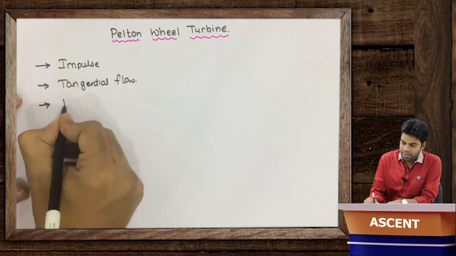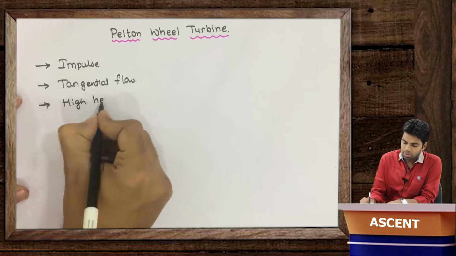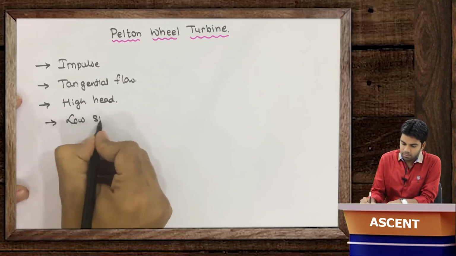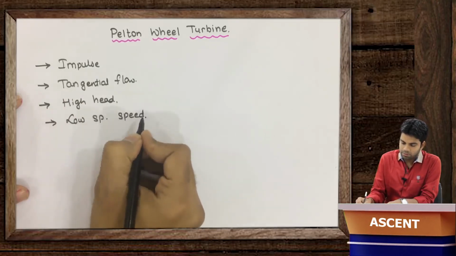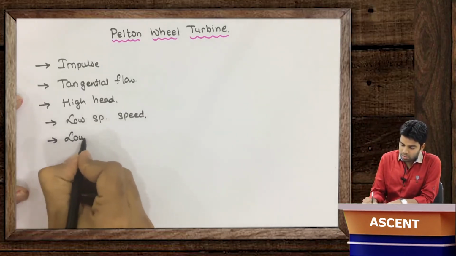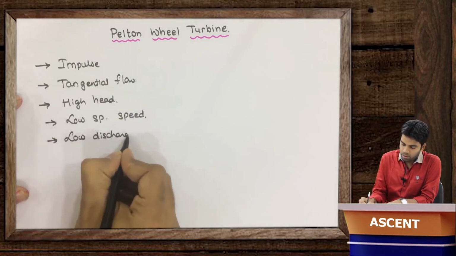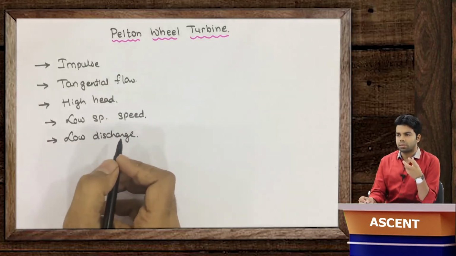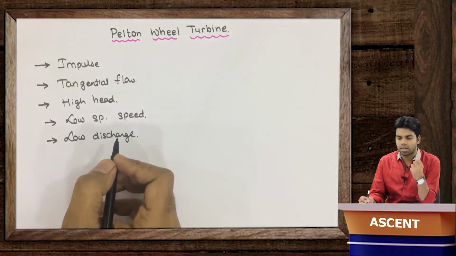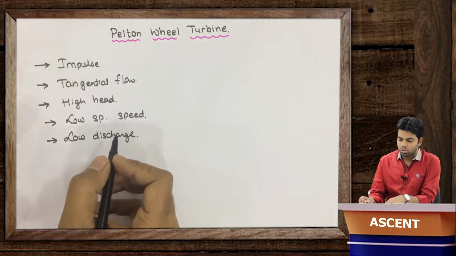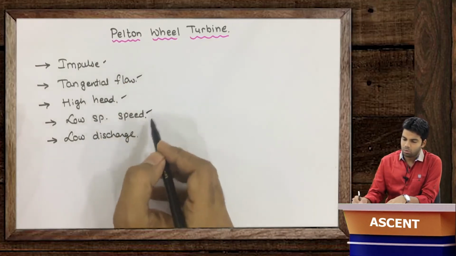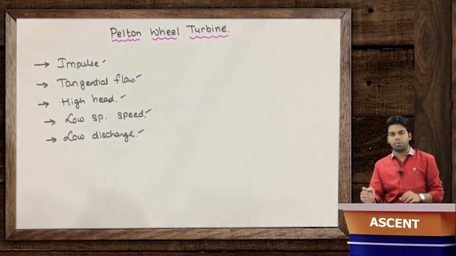Then this is a high head turbine. As I told you, the head is more than 250 meter. This is a low specific speed turbine, with specific speed between 10 to 35. And this is a low discharge turbine, which means the discharge is very low. In fact, the jet used there is of very small size, so the discharge there is very less. So this is how we can classify it: an impulse turbine, tangential flow turbine, high head, low specific speed, low discharge hydraulic turbine.